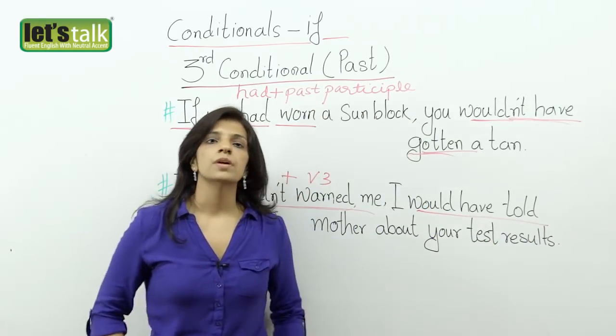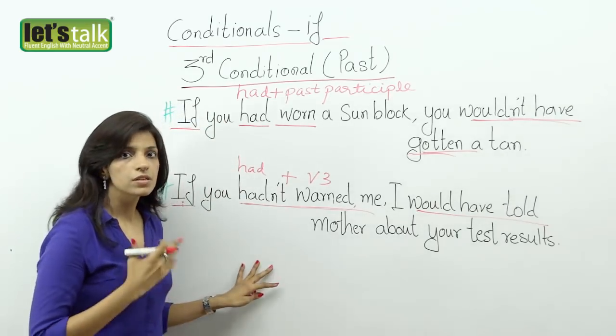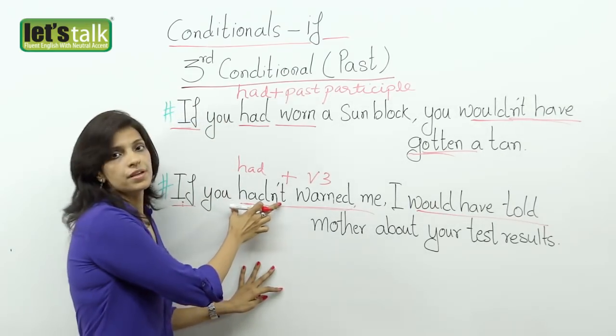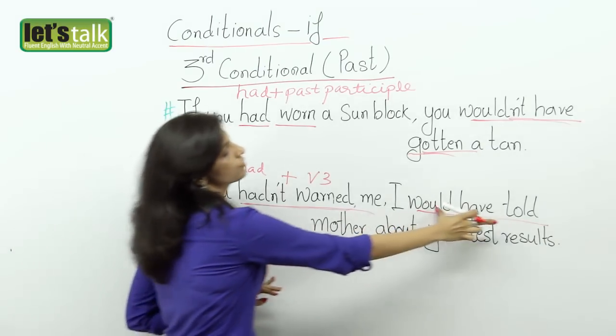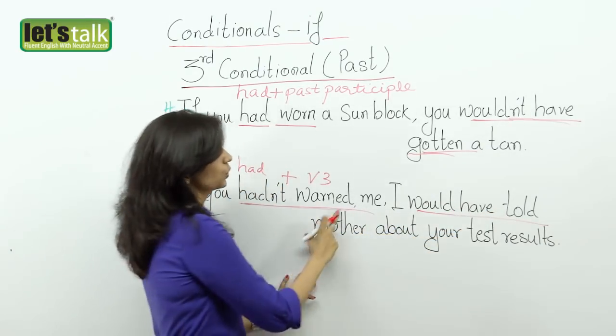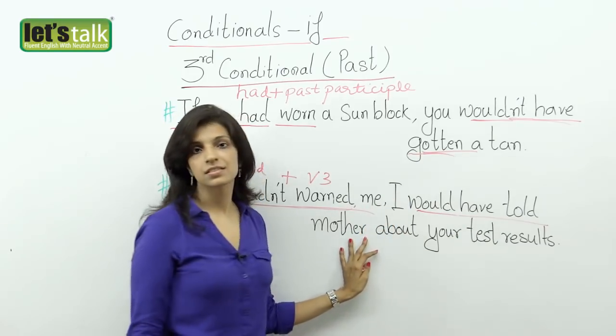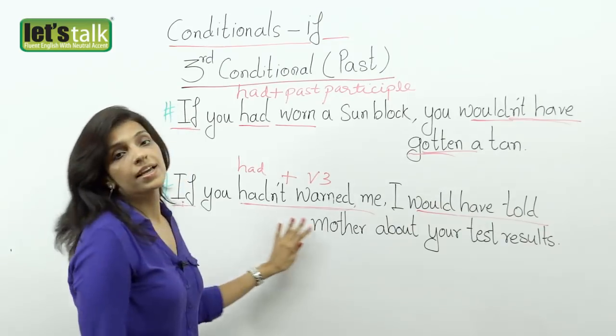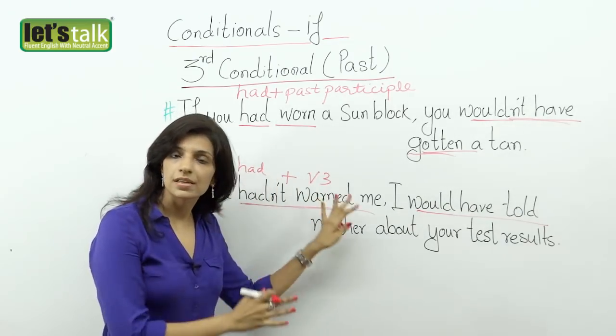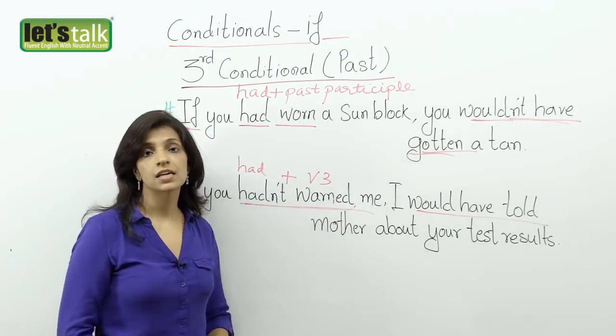So probably you came up to me and told me, please don't tell mom that I have not cleared my exam. So you warned me. But if you didn't, if you hadn't, this would have been the result. I would have told mother about your results. I hope the third conditional is very clear to you. Again, this is for something that happened completely in the past, the time frame has gone.